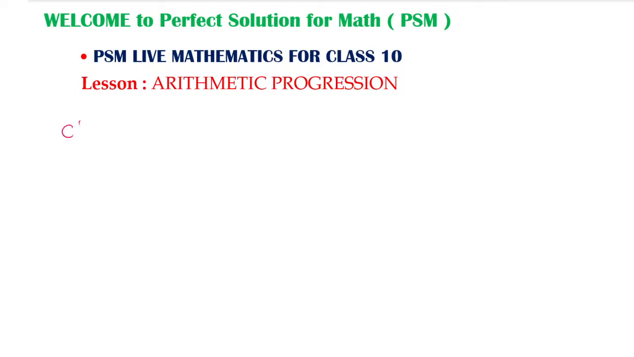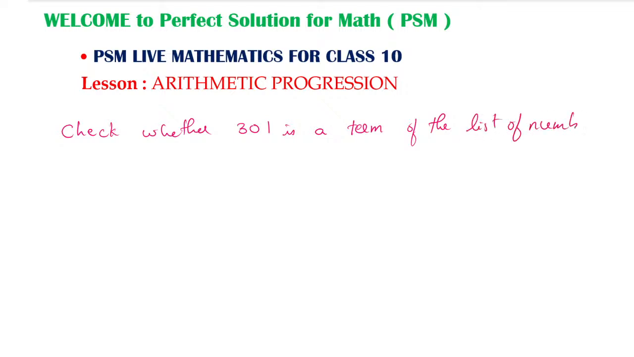Check whether. A general form also we have learned. Yes, check whether 301 is a term of the list of numbers 5, 11, 17, 23, and so on.